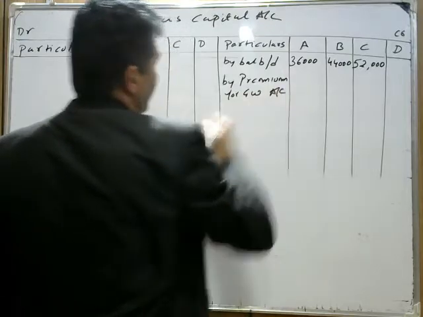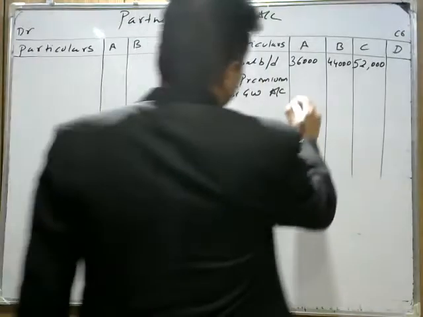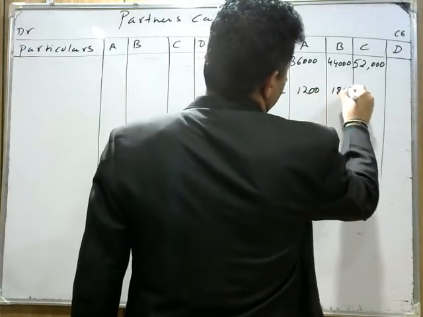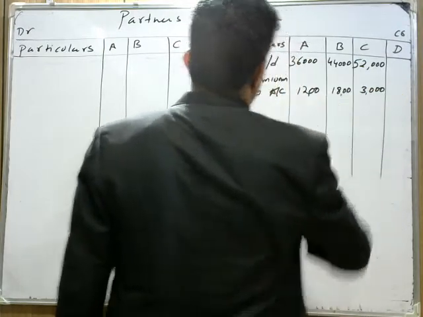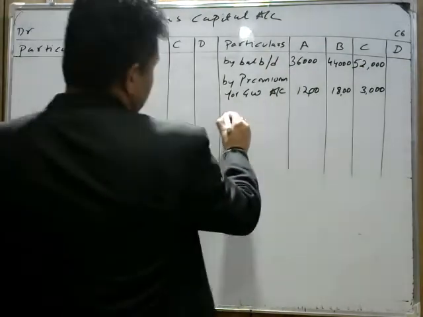Goodwill account. तो premium for goodwill distributing का sacrificing ratio हमने पहले find करके रखा है. It's coming 1200, 1800, and 3000. I hope it's clear. Next thing is general reserve, which is mentioned in the question, which needs to be distributed